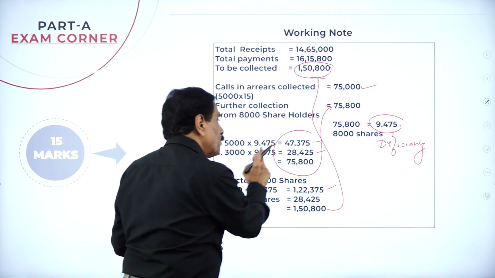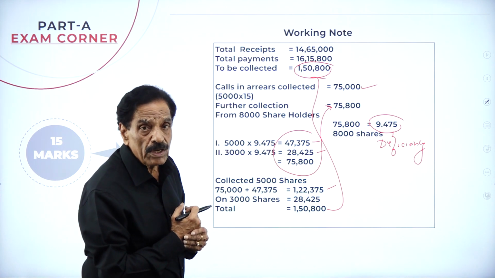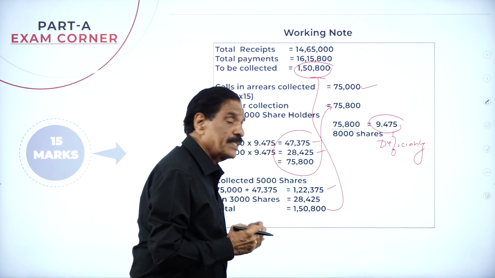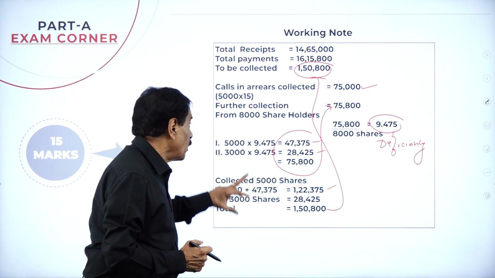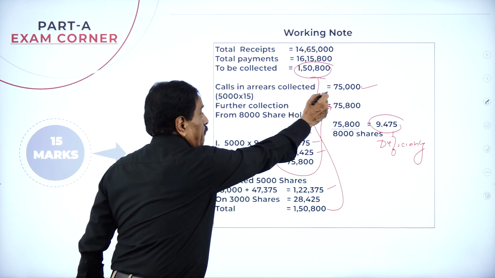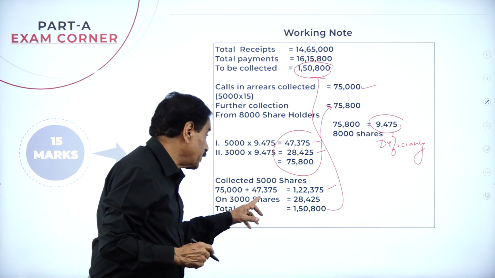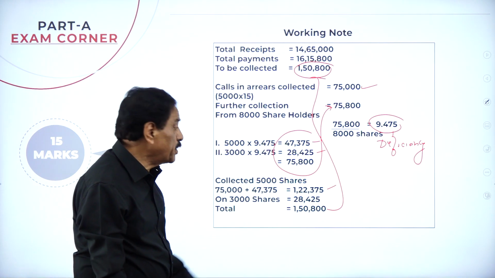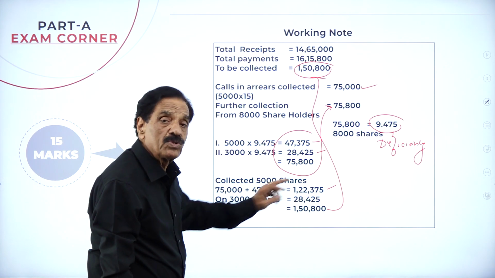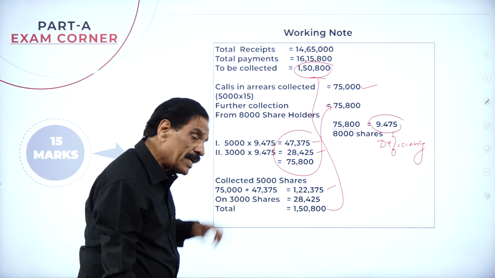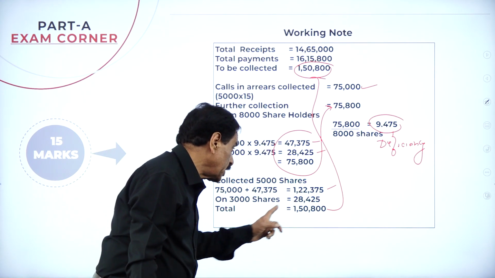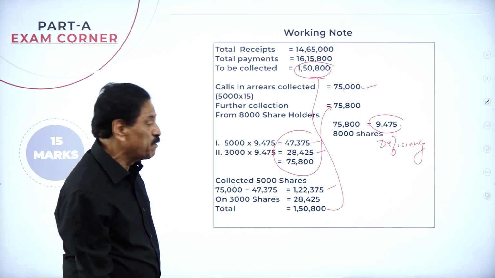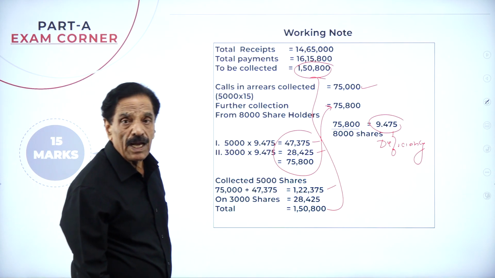From the second man I collected 28,425. Totally I collected 75,800. The first man already paid 75,000 plus 47,375, totally 1,22,375. The second man paid, for 3,000 shares, 28,425.